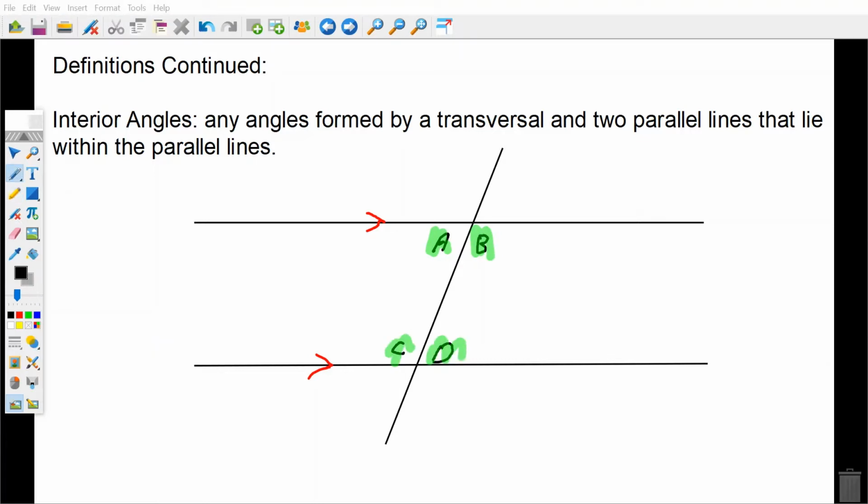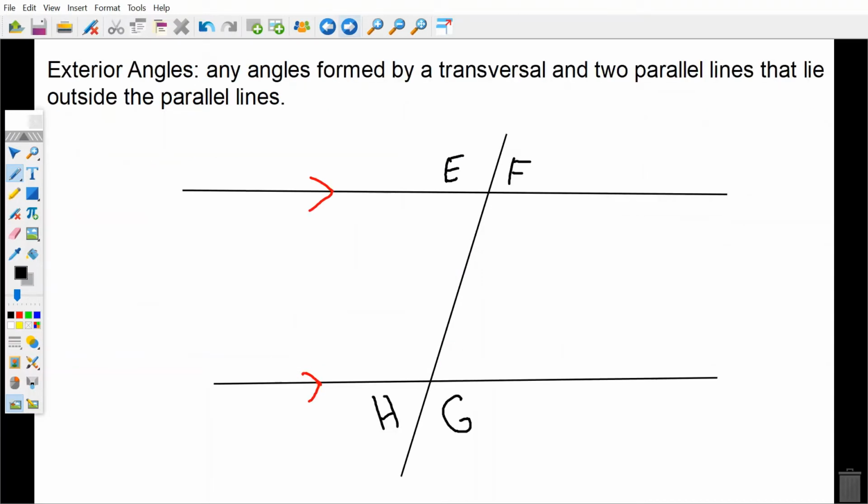They fall within what you can imagine as an imaginary box here. If you think of this as a box, these four angles are interior angles, and out here would be exterior angles. We'll get to that in a minute. So once again, interior angles are any angles formed by a transversal and two parallel lines that lie within the parallel lines.